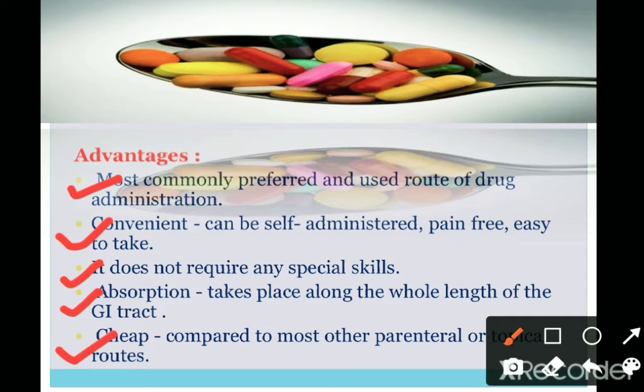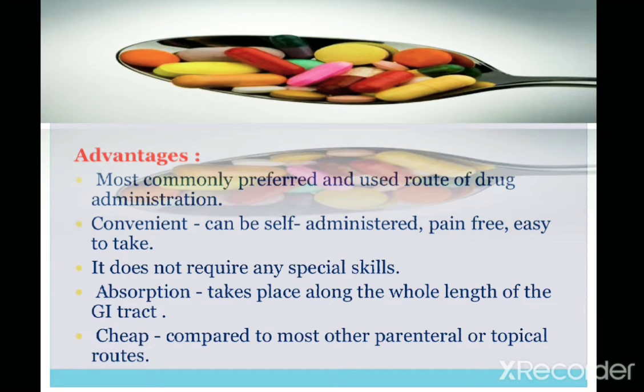The injections cost 50 to 100 rupees per injection, but some of the tablets are available even in paisas. Okay, 1 rupee, 2 rupees, we can get the tablets, but the other products we can't. Some of the injections are very costly. Up to 3000, 1 lakh, the injections are available. So this is one of the advantages of the oral route drugs as compared to the other routes.